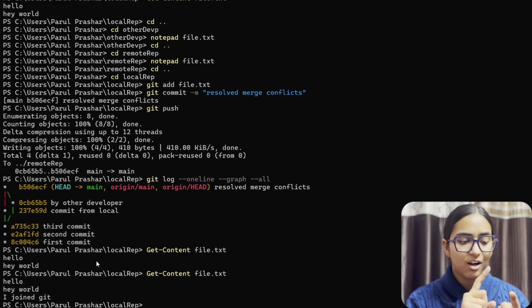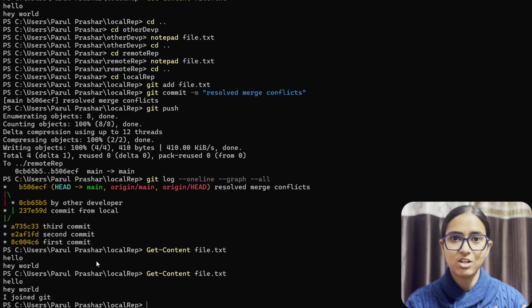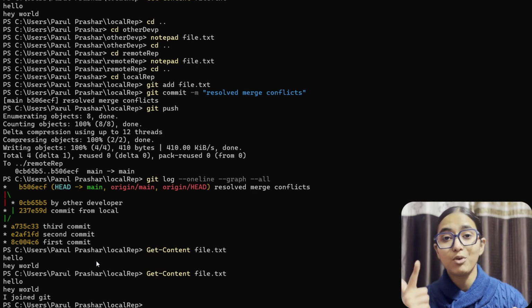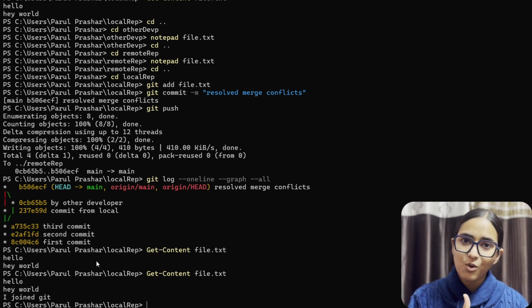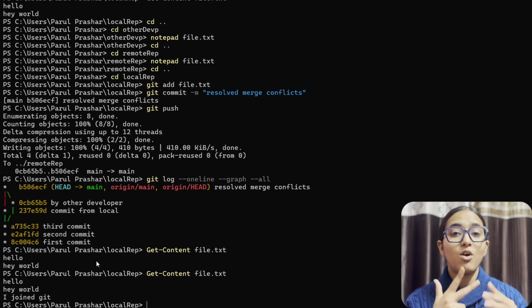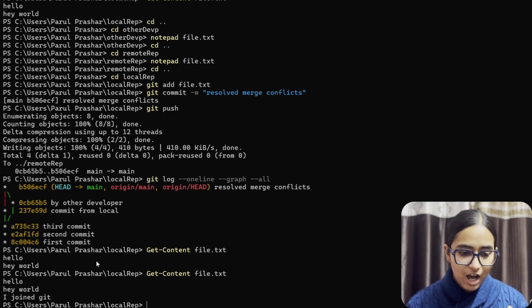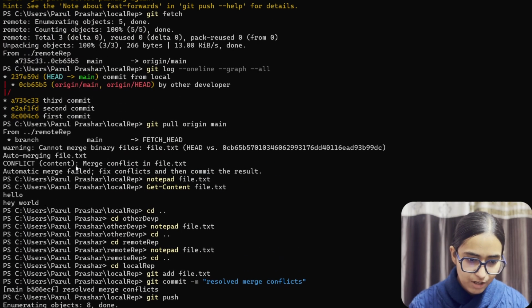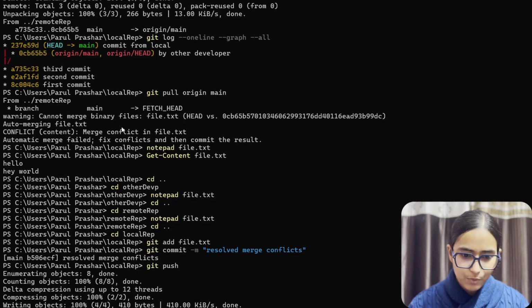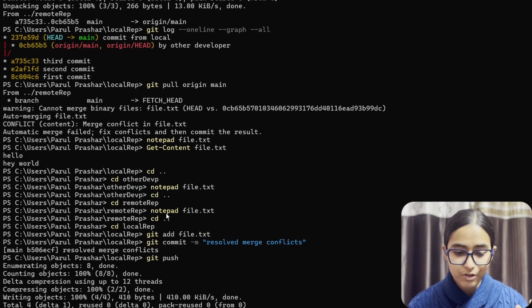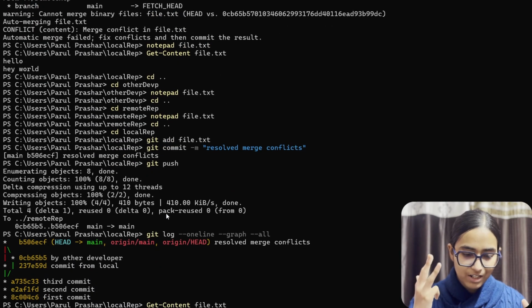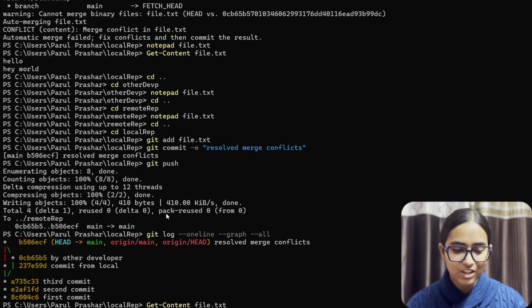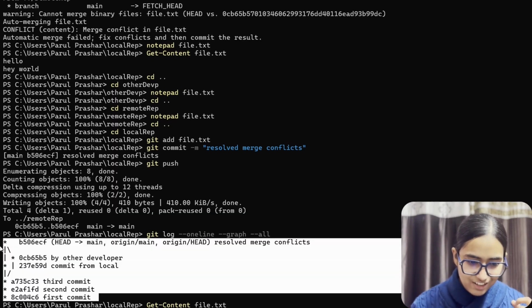In fact, we made a local repository, we made a remote repository, then through origin we connected both these things through remote, and after this we made first commit, second commit, a third commit, then we made a commit from another developer, then we came back to the local developer and tried to make a commit, but we got an error in that case because our graphs had diverged. Continuing further, we tried to get the contents of different things. The last part is we merged everything together and we got this final graph of git.